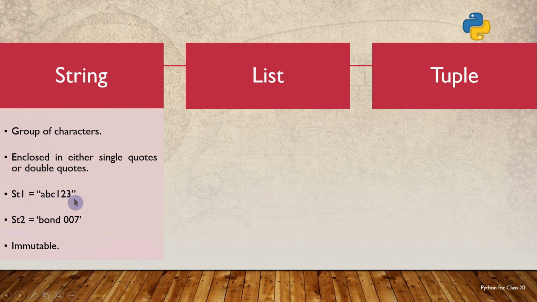Here the string literal has a, b, c, 1, 2, 3 as characters in it, and it is enclosed in double quotes. In the second example, the string literal has bond, space, 007 as characters in it, and this string is enclosed in single quotes. Here this string is assigned to a variable st2.